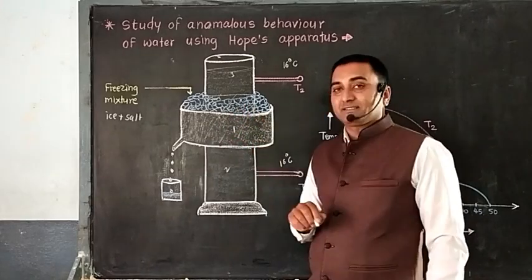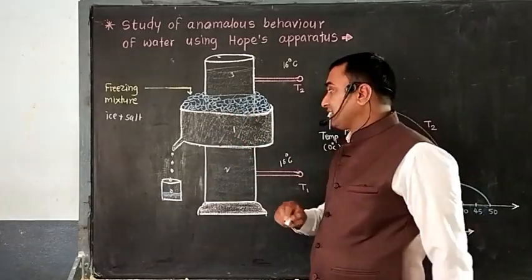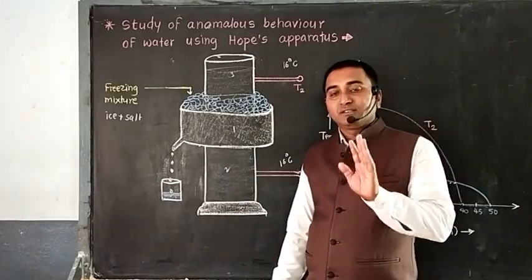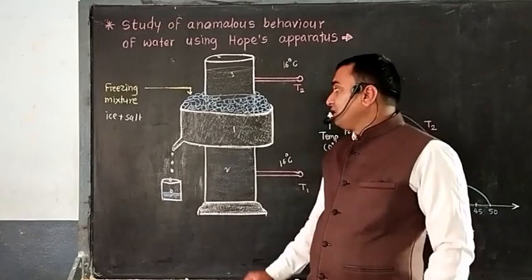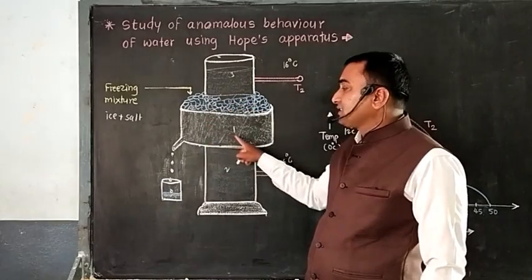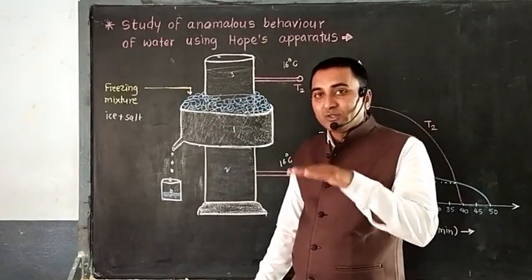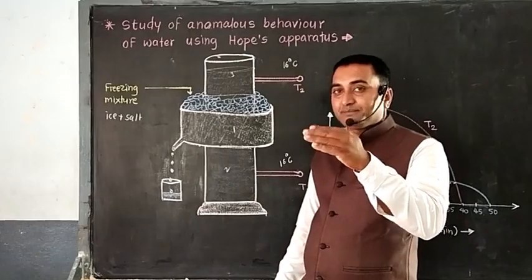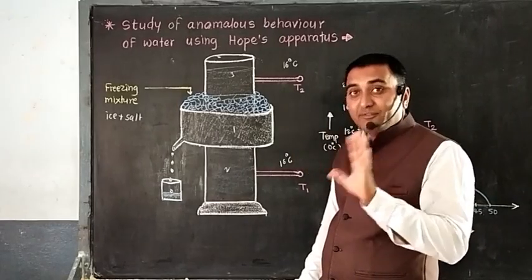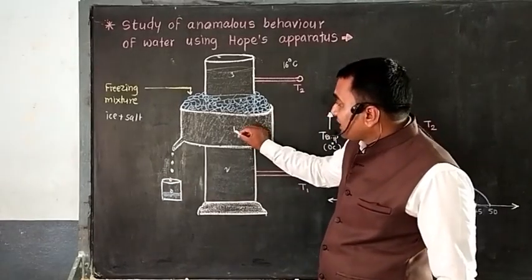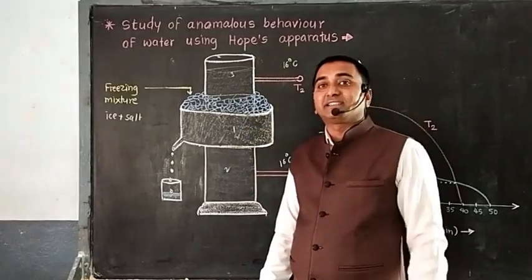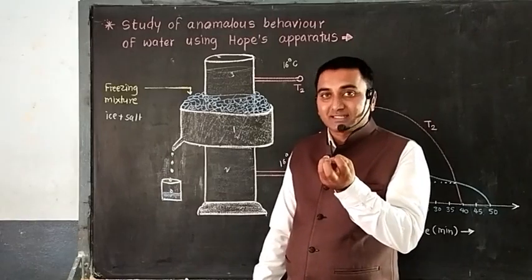Temperature starts to decrease. When we started the activity, both thermometers T1 and T2 were showing 16 degrees Celsius. Now as heat is lost from the water in contact with the freezing mixture, the temperature starts to decrease: 16 degrees, 15, 14, 10, 5, and when the temperature reaches 4 degrees Celsius, as temperature decreases, it starts to contract.